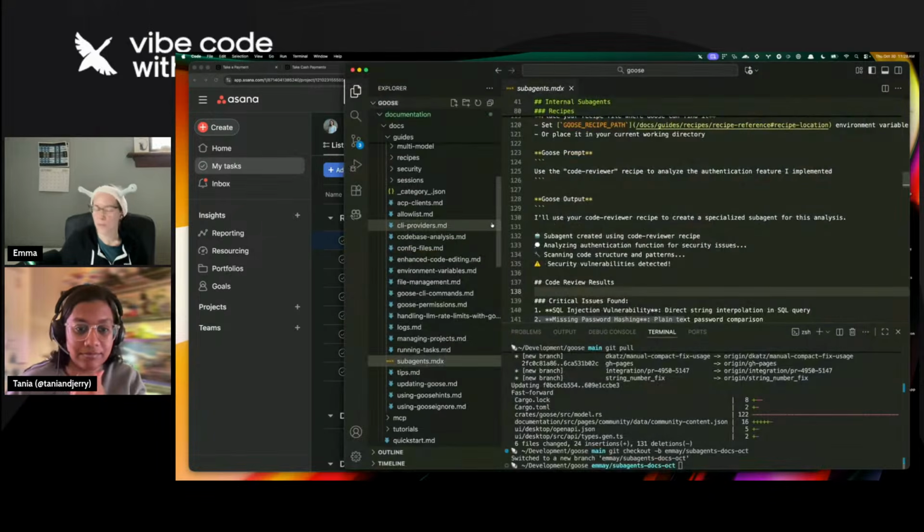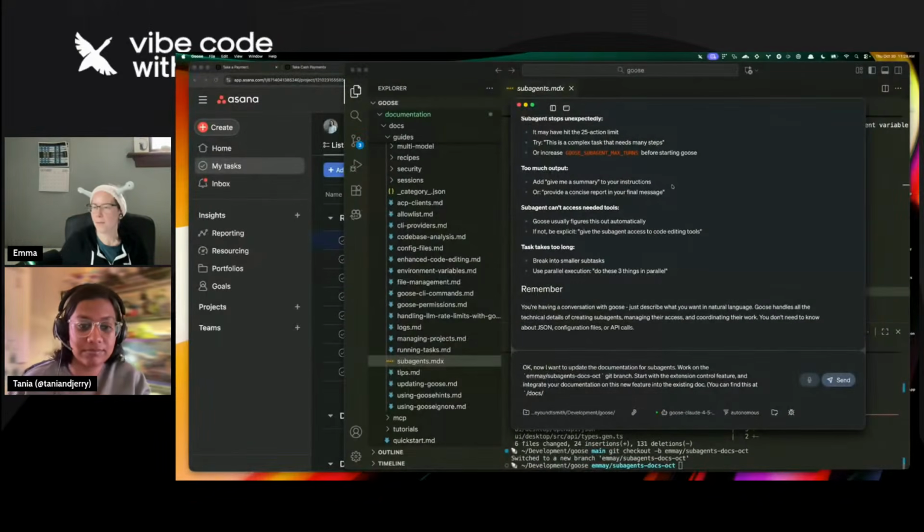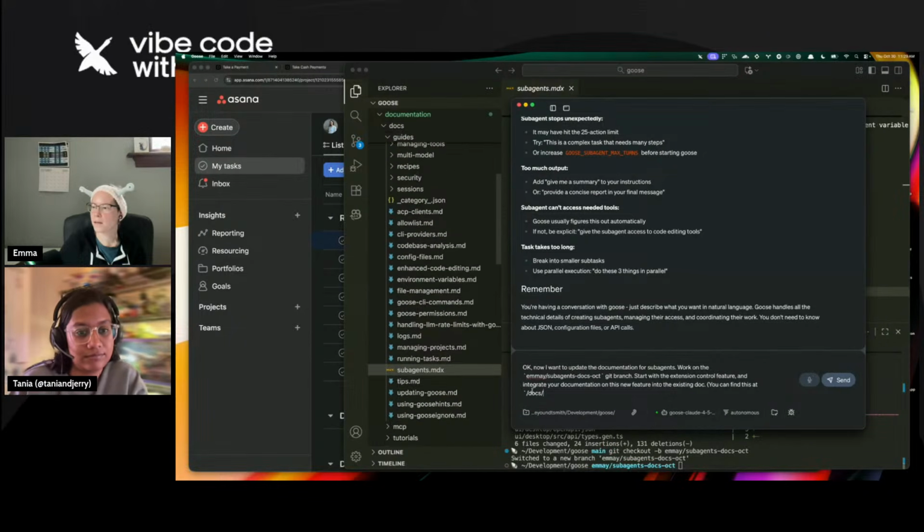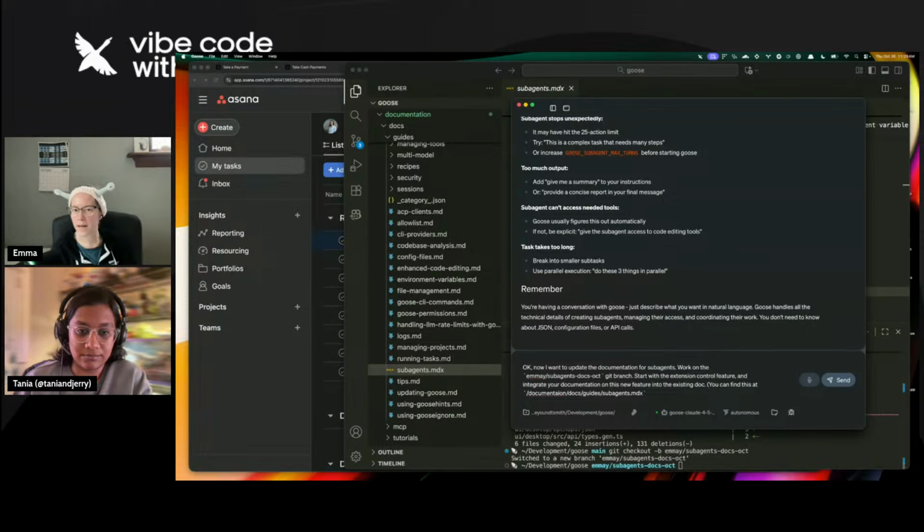And then again, I want to be really explicit because I don't want Goose just making its own new subagents docs. So where can I find this? This is under documentation /docs/guide/subagents.mdx. One of my greatest wishes for the Goose dev team is to have tabbed autocomplete for file names. I think that's probably tricky to do, but that'd be really nice. That'd be cool.